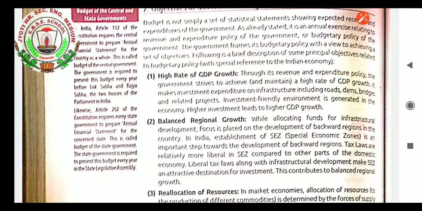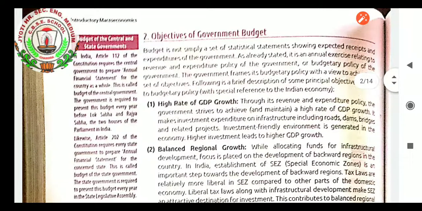Balanced regional growth, students. What is the objective? Very first, high rate of GDP growth. If the budget is properly set, expenses and revenue are in the control of the government, definitely our GDP can be increased. That is the high rate of GDP growth. GDP growth basically develops when we are having a strong infrastructure, because strong infrastructure plays a very vital role in the strong development of the nation.